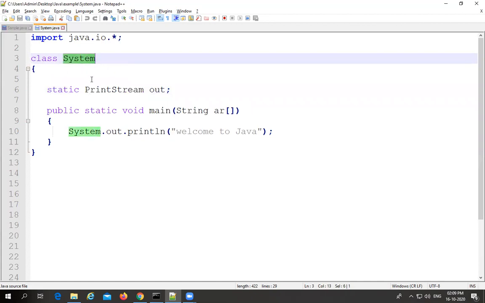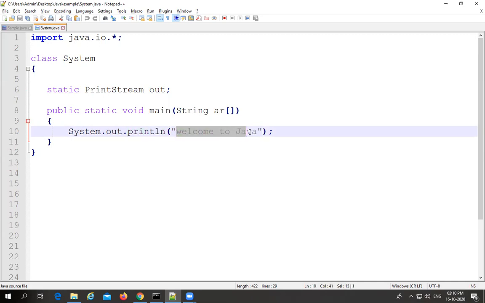If you want to access the static variable from the class, the class name is System and the static variable name itself is out. And with the help of this out, whose type is the PrintStream class available in the IO package, we have the flexibility to call the PrintStream related methods in order to print the content. One of the methods available in the PrintStream class is println. With the help of the println method, we can print the related content in the output console. Now the message that I am printing here is welcome to Java.